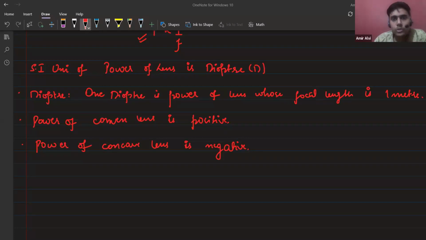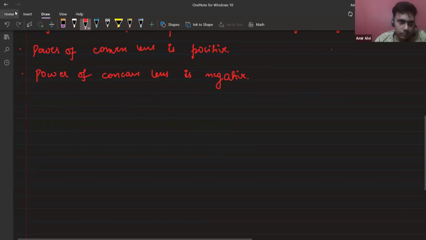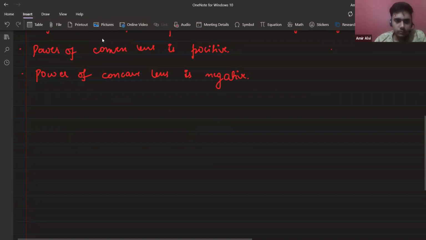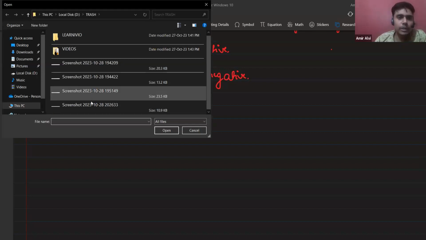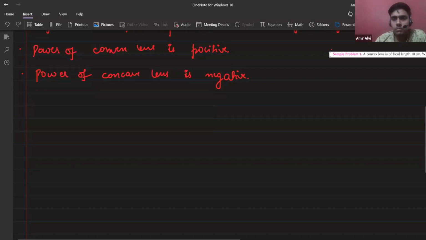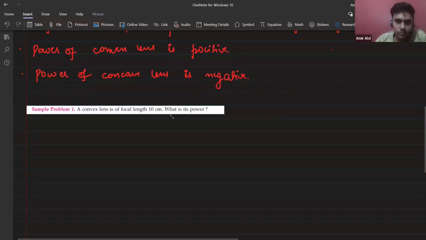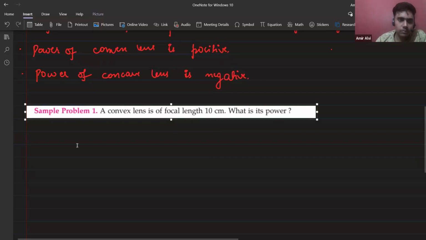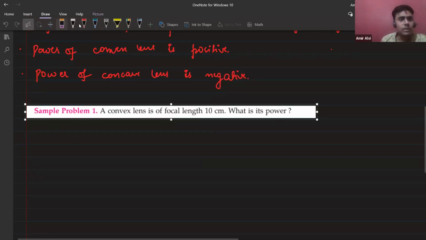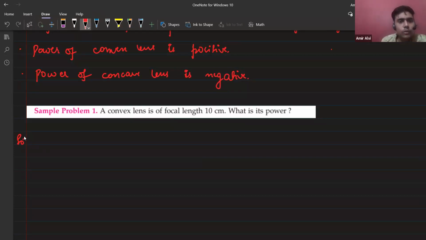It's a very simple, direct, straightforward question. Straightforward questions will come from the power of a lens, nothing more than that. So the question is saying that a convex lens has a focal length of 10 centimeter. What is its power?